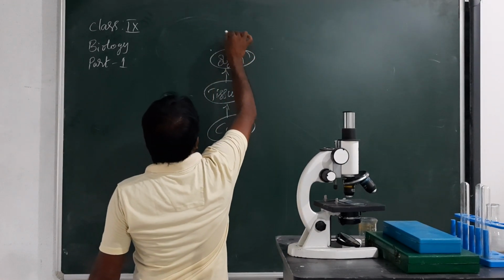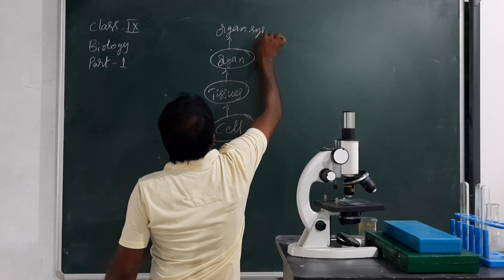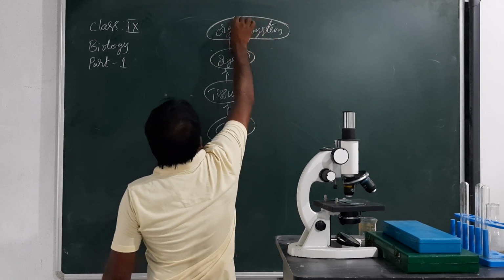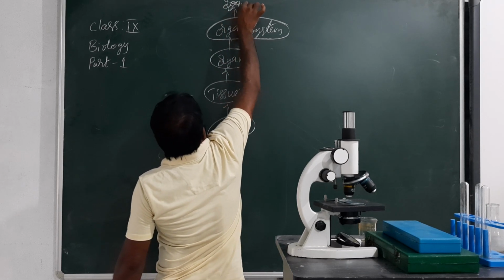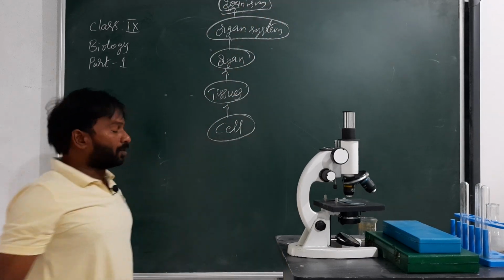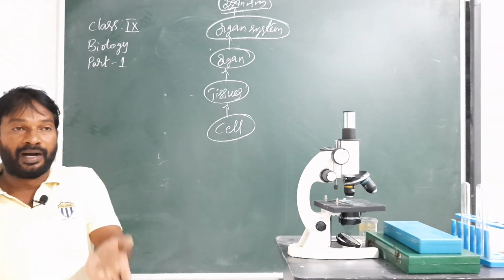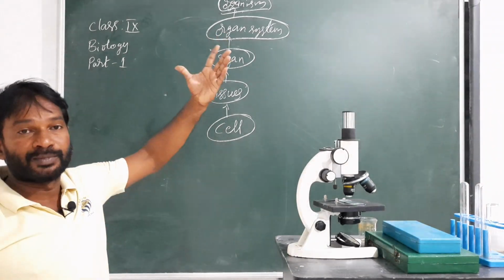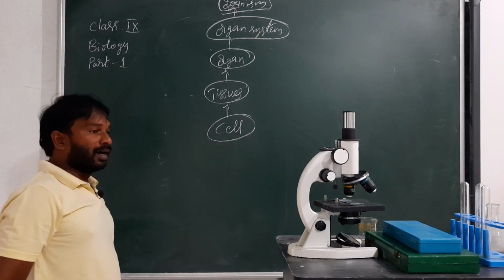Different organs form the organ system, and finally form the organism. Like this, we can see development from very primitive animals to complex organisms. This type of development and growth we can see in organisms.